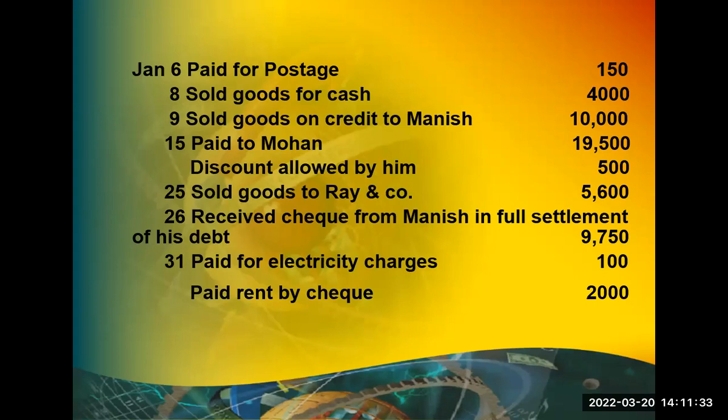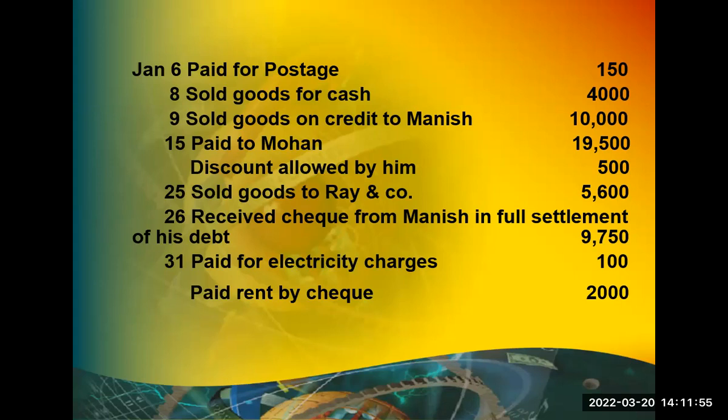That is called a compound entry. One debit, more than one credit, or one credit, more than one debit, that's called compound entries. If you have two debits and two different credits, there is no meaning of combining the two.